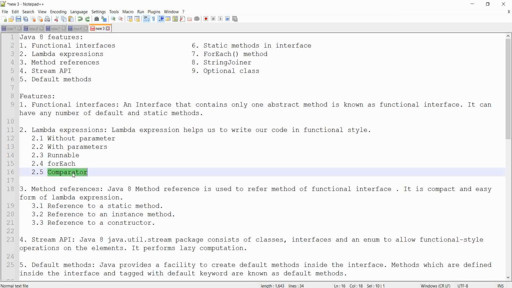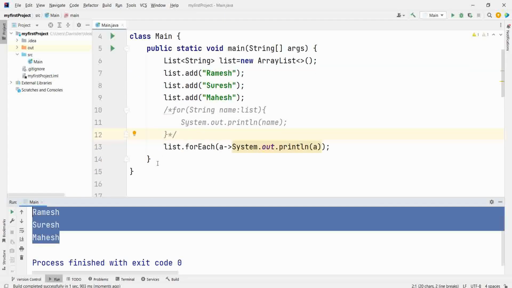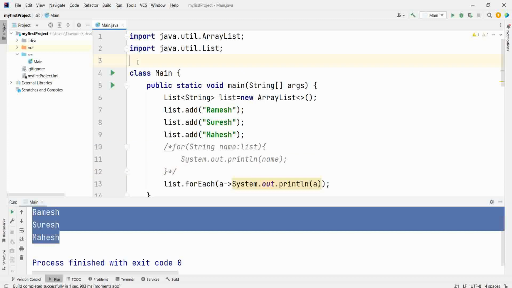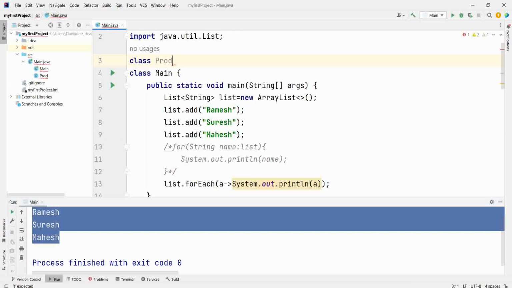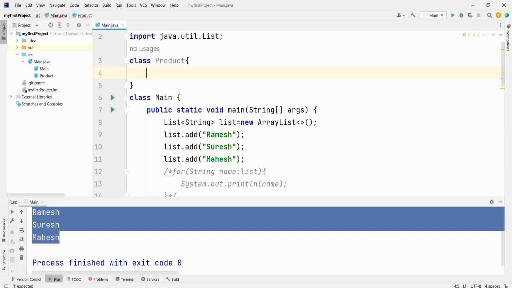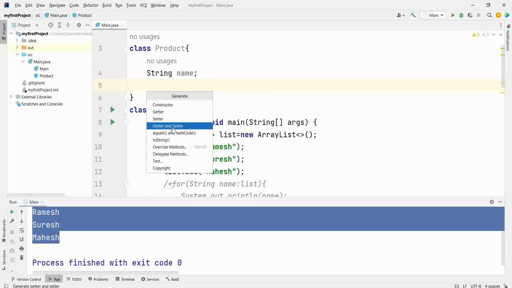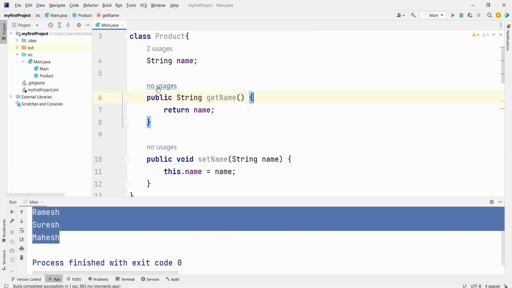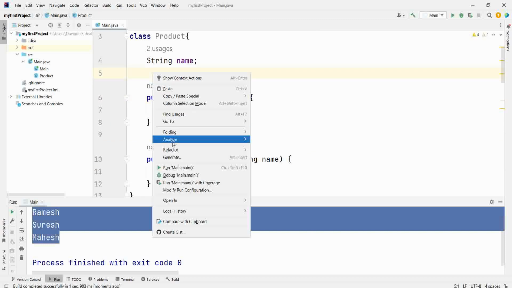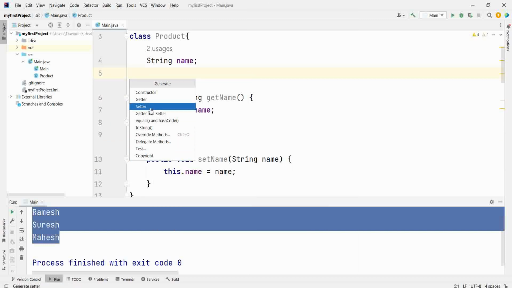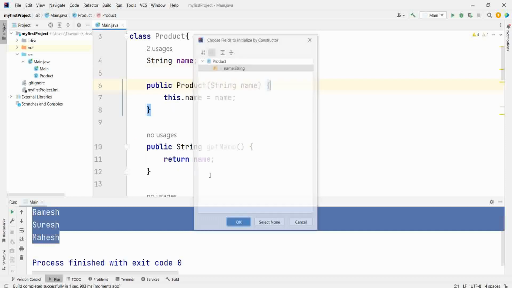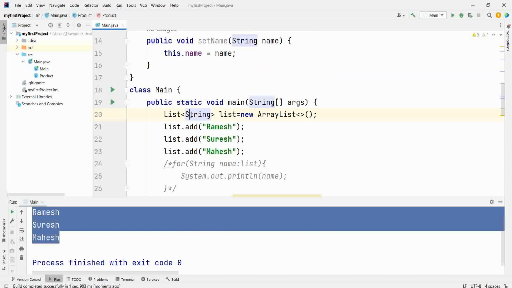Next you have comparator. How you used to use the comparator? Suppose you have a class product. In that you have a name. You have a getter and setter. You have a constructor. Now you have a list of product.